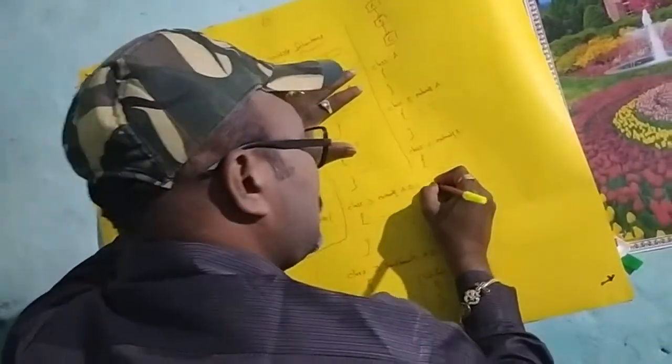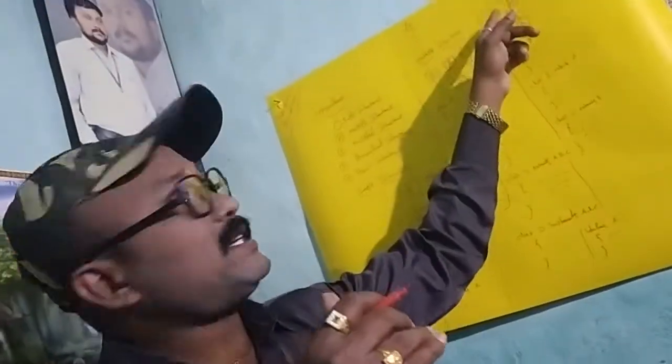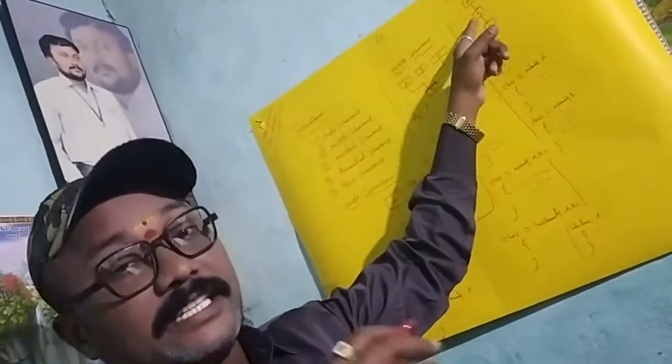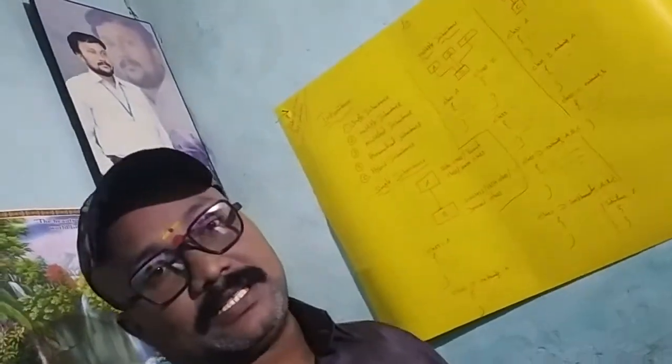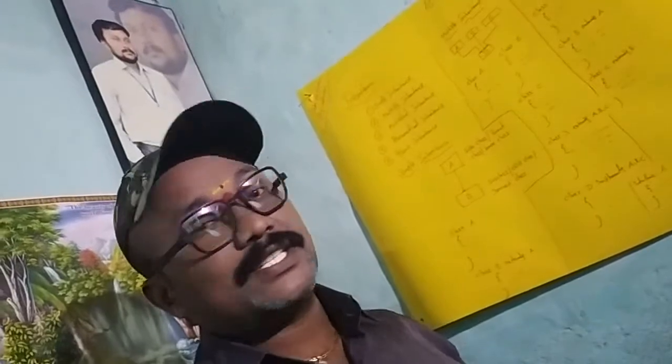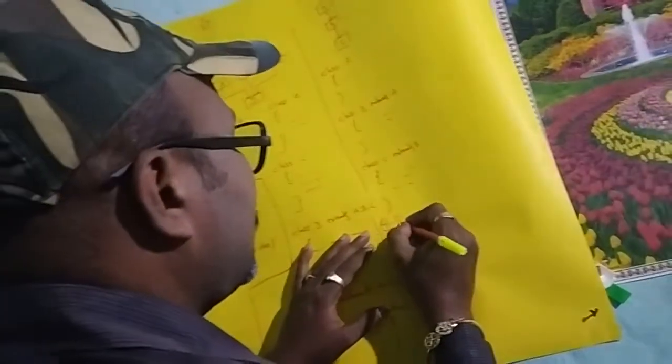Class C extends B. All of you understand, my dear students? So multi-level: in one level, A is a superclass and B is a derived class. In another level, the derived class acts like a superclass, and then C is a subclass. That is multi-level inheritance. Then next, my dear students, hierarchical inheritance.